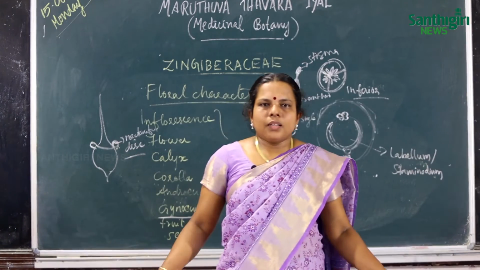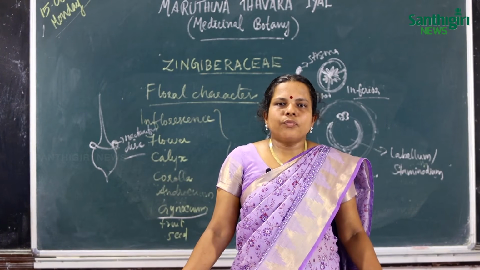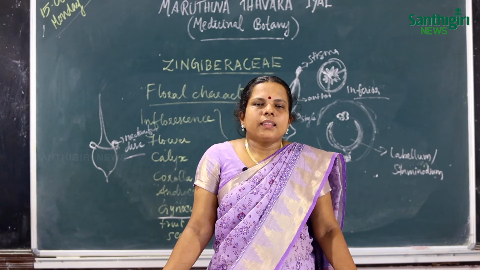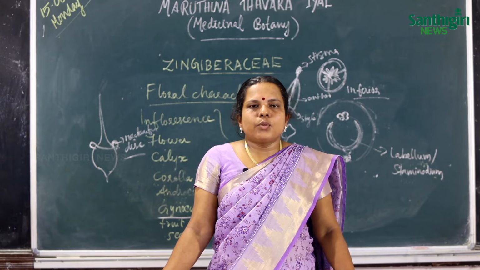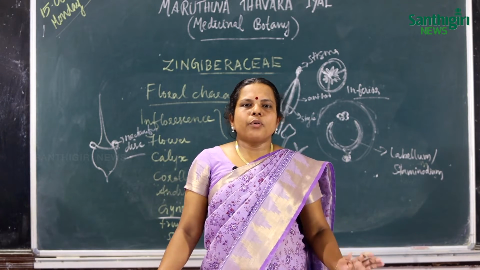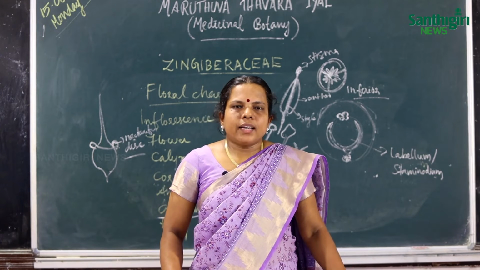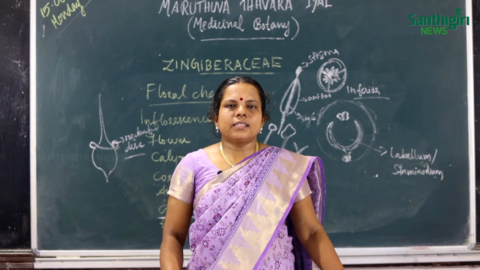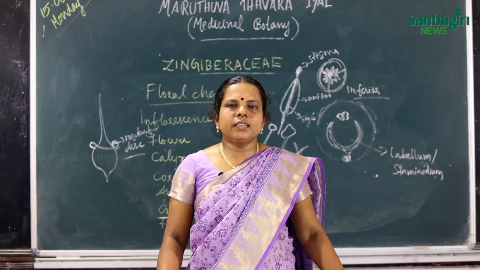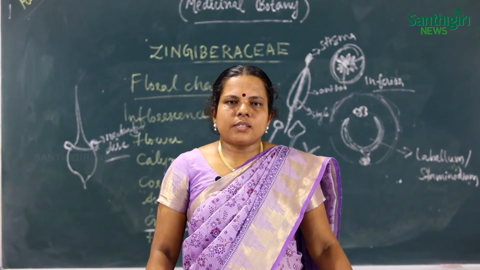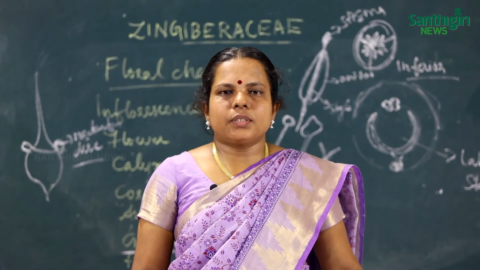So these are all about the vegetative and also floral characters of Zingiberaceae. Once more, vegetative characters include the habit, root, stem, and also leaf. And most important in vegetative characters is its leaf arrangement and leaf characters, that is the presence of ligule and the sheathing leaf bases, and also the parallel unicostate venation of the leaves.